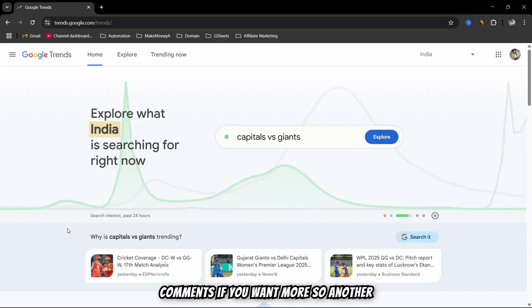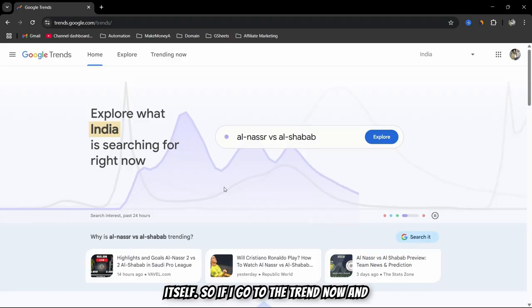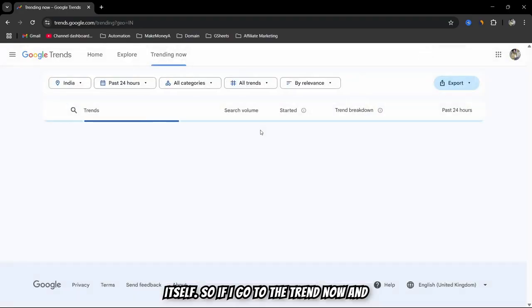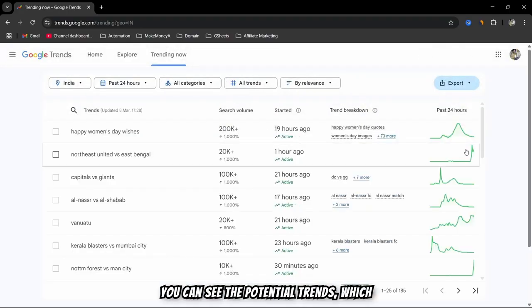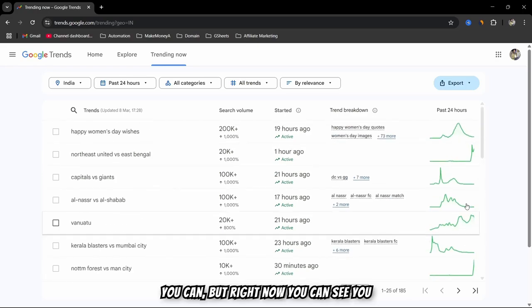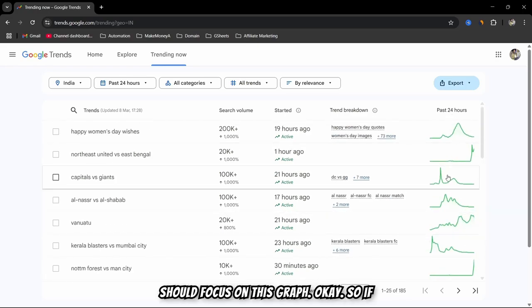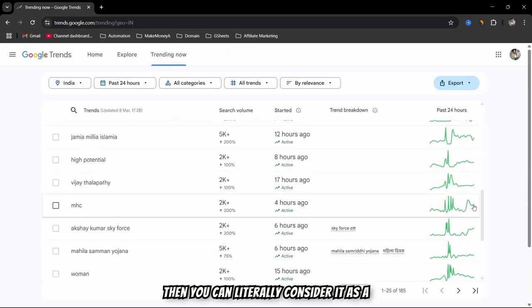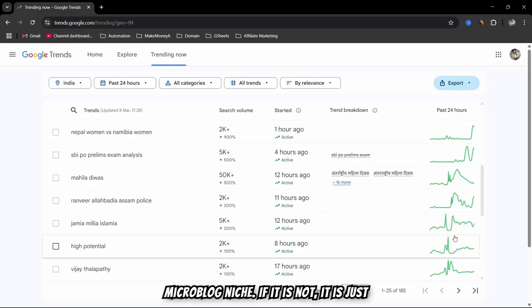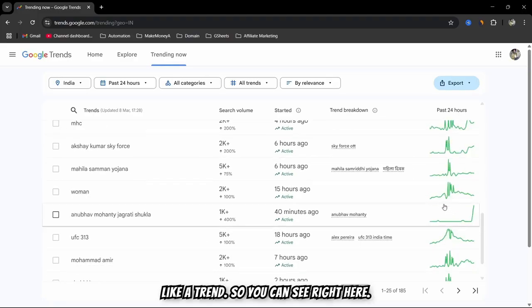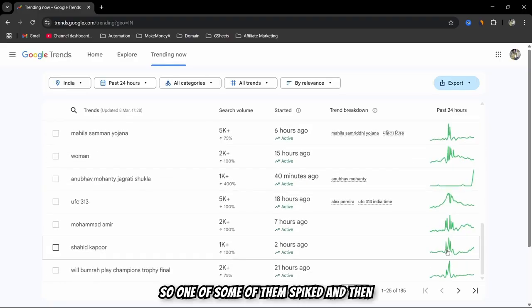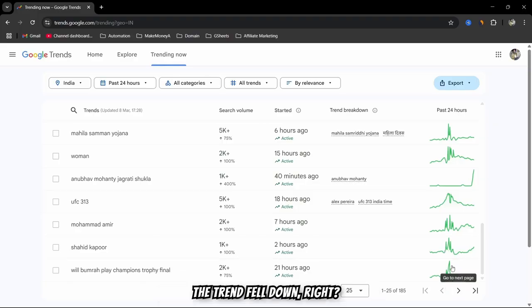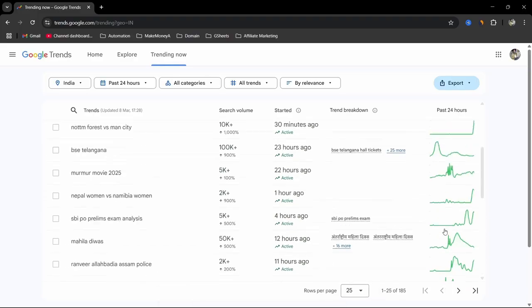So another best way to find a microblog niche topic is leveraging Google Trends itself. If I go to the trends now, you can see the potential trends, but you should focus on this graph. If it has a continuous graph, then you can literally consider it as a microblog niche. If it's just a trend, you can see right here, some of them spiked and then the trend fell down, right?